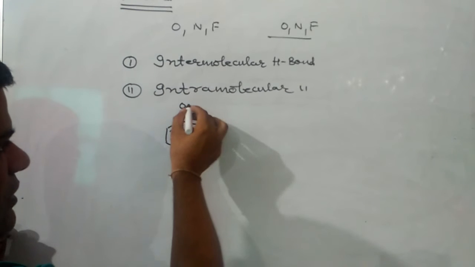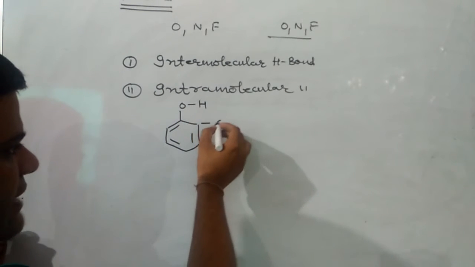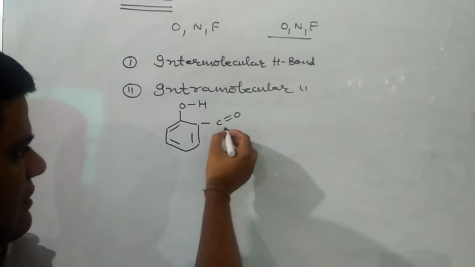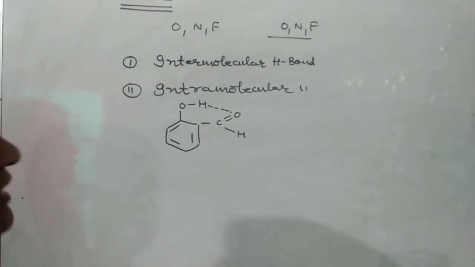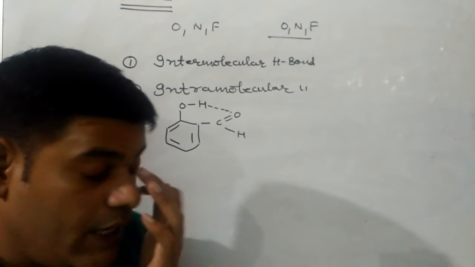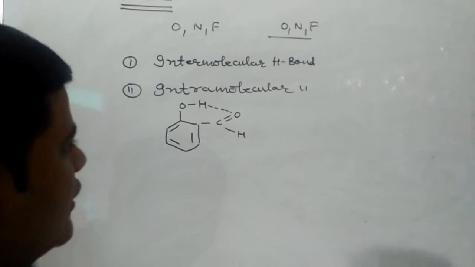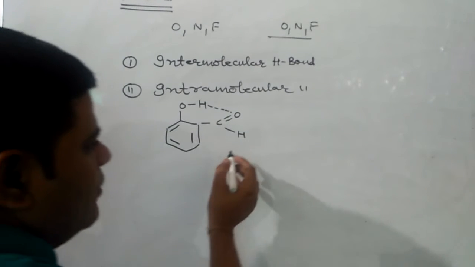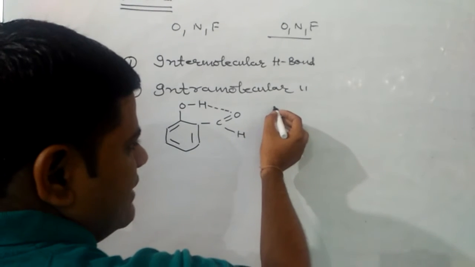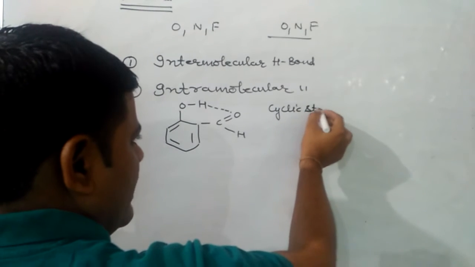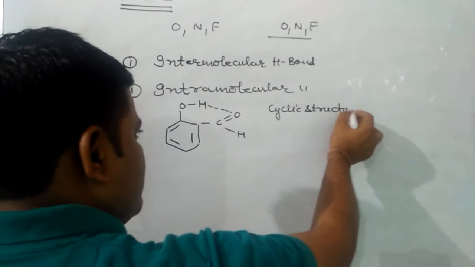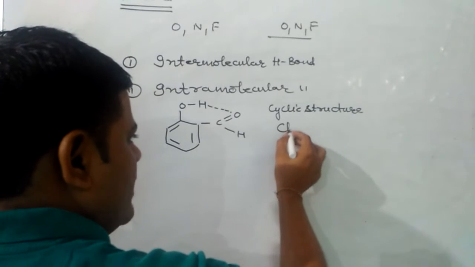For example, in salicylaldehyde, the H of OH and the O will form a hydrogen bond, and due to intramolecular hydrogen bonding, a cyclic structure is formed, and that property is known as chelation.